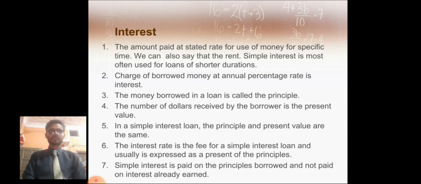The money borrowed in a loan is called principal. The number of dollars or rupees received by the borrower is the present value. In a simple interest loan, the principal and the present value are the same. The interest rate is the fee for a simple interest loan and usually is expressed as a percent of the principal. Simple interest is paid on the principal borrowed and not on interest already earned.